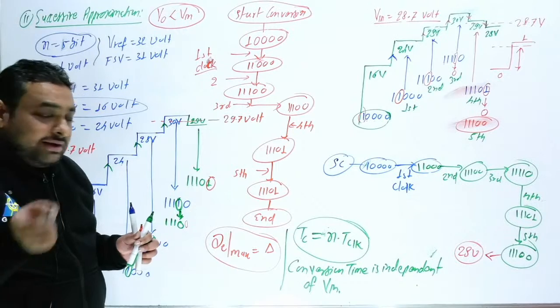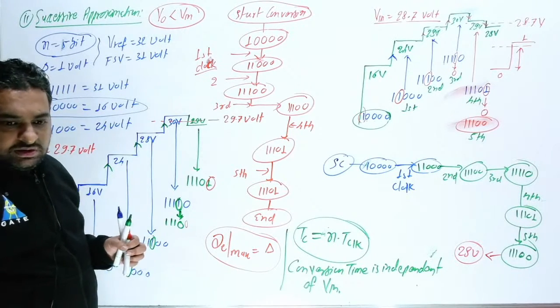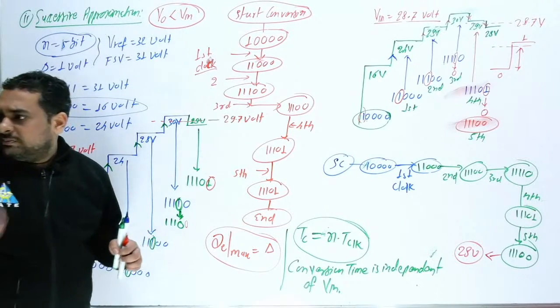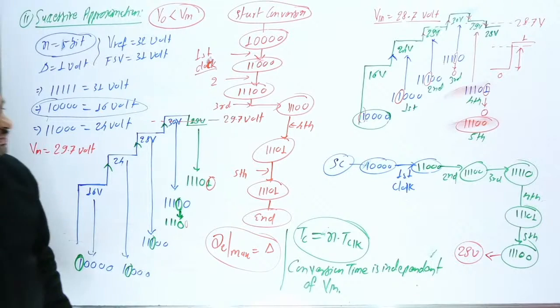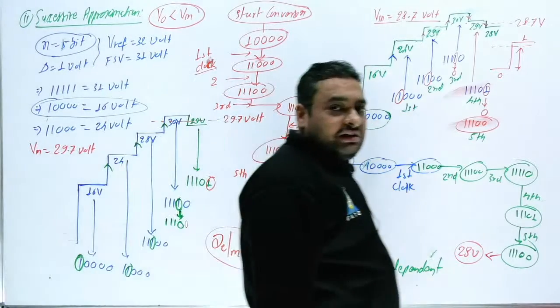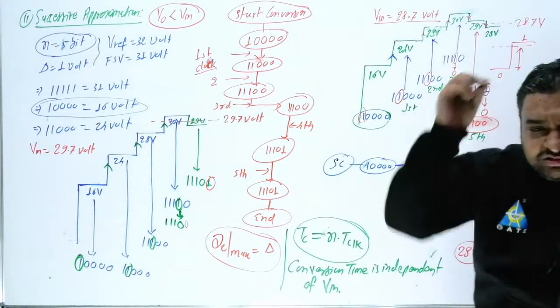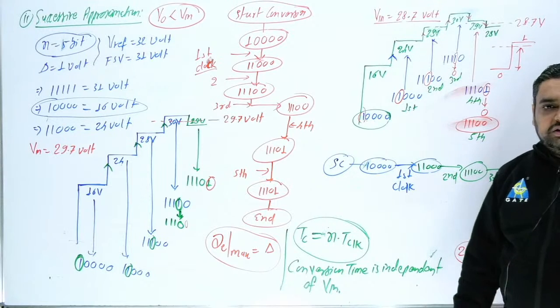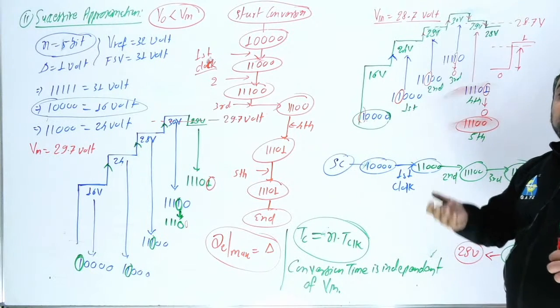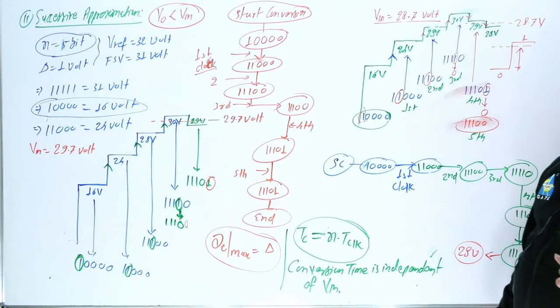Clear this one? Now I am going to take one more question from here. I hope this thing is clear to all of you. Just confirm me, this thing is clear to all of you or not? Very, very important thing I am going to discuss. In GATE exam, many students generally get wrong answers in ADC and DAC, and after that they blame IIT, saying they are providing wrong answers.